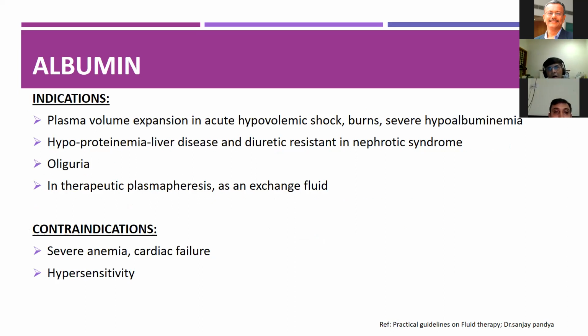The indications of albumin are plasma volume expansion in acute hypovolemic shock, burns, severe hypoalbuminemia and hypoproteinemia, liver diseases, diuretic resistant nephrotic syndrome, oliguria, and therapeutic plasmapheresis as an exchange fluid. It is contraindicated in severe anemia, cardiac failure, and hypersensitivity conditions.